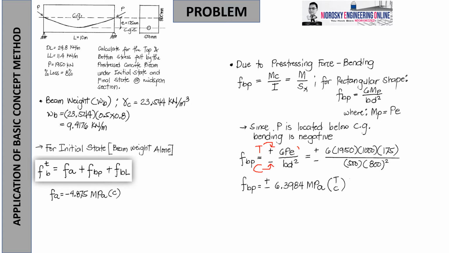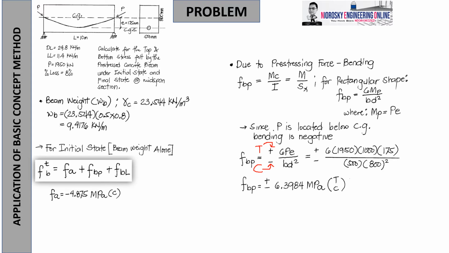So again, that is 6Pe over bd squared, already explained earlier, because the shape is rectangular. Then we can avail the 6Pe over bd squared. Unless specified otherwise, if the equation or shape is different, then we will go back to the original Mc over I. So, I think you should derive for different situations.